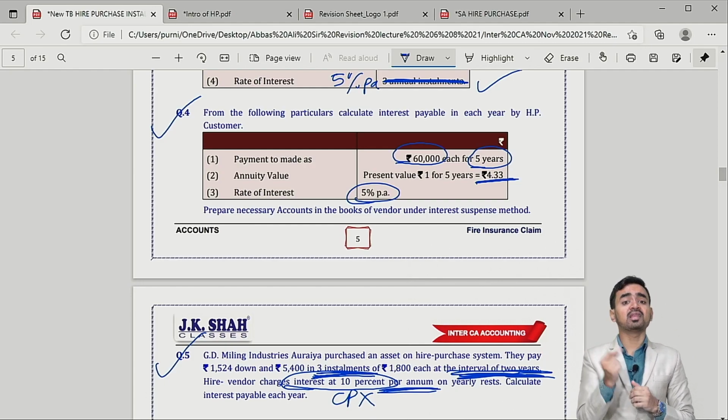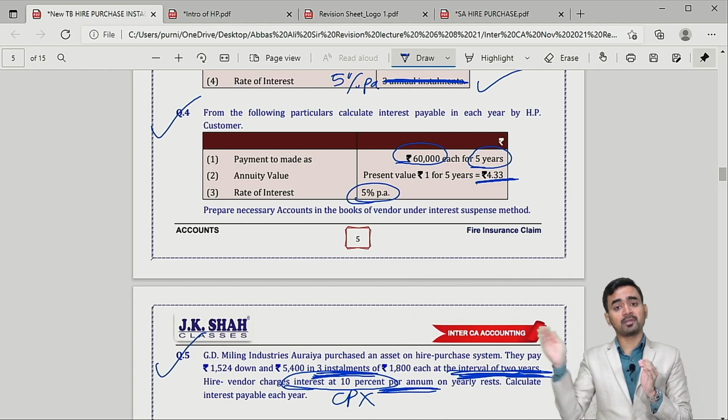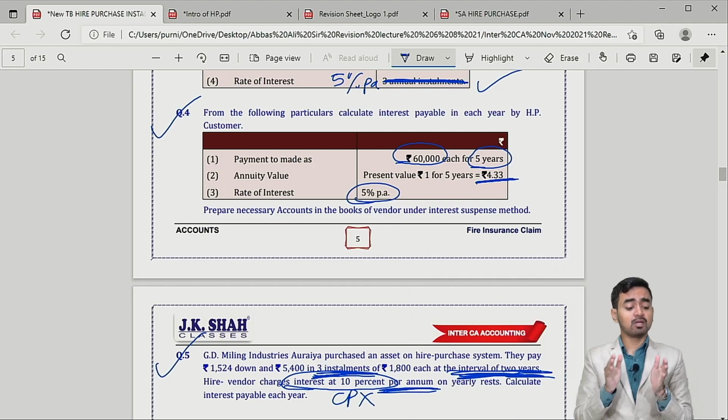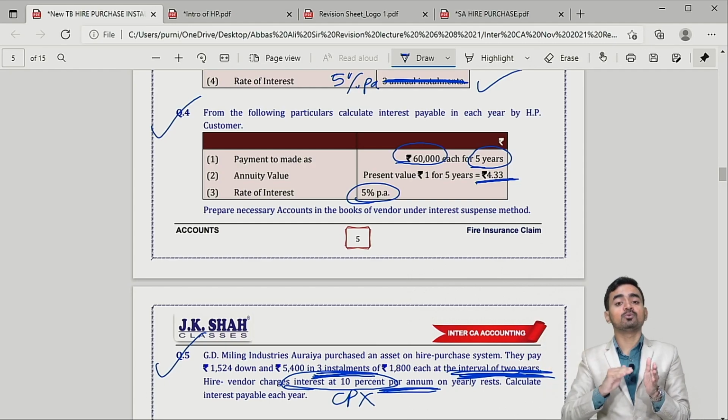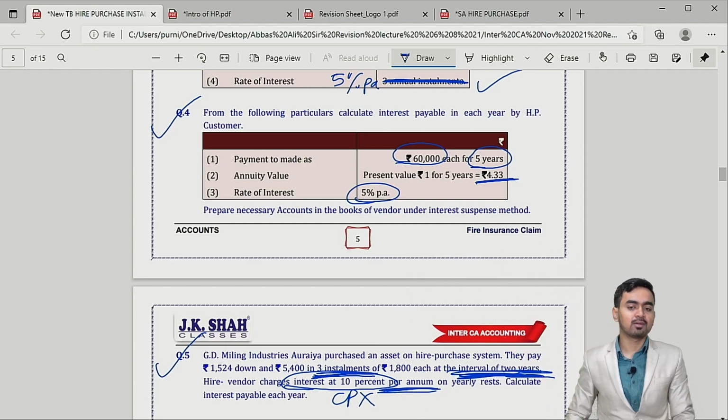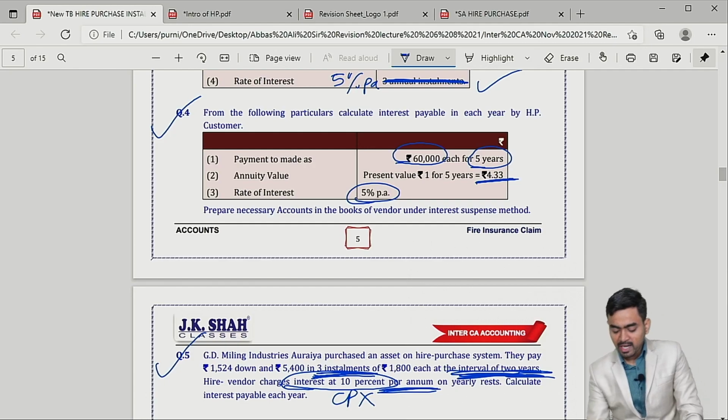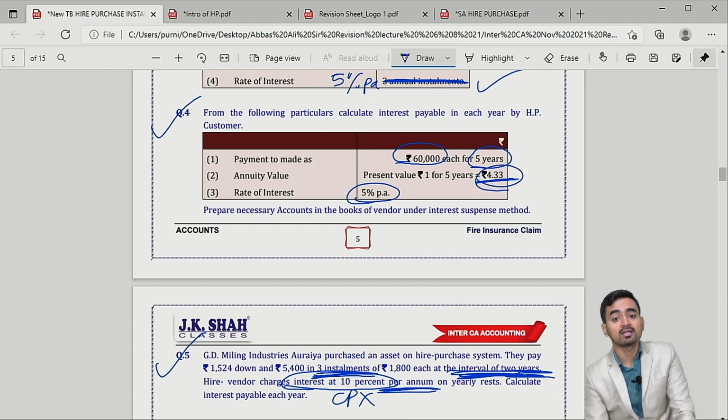But that 3 lakh rupees you will pay over a period of time. Now I am saying, what is the present value of this 3 lakh rupees which you will pay over a period of time? That you will get with the help of annuity factor 4.33. So my dear students, present value is as good as cash price.